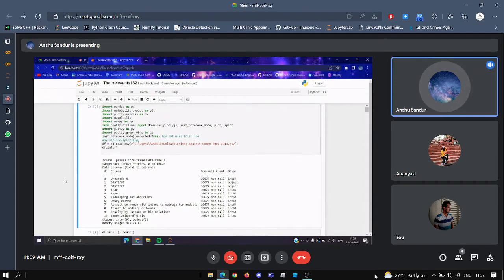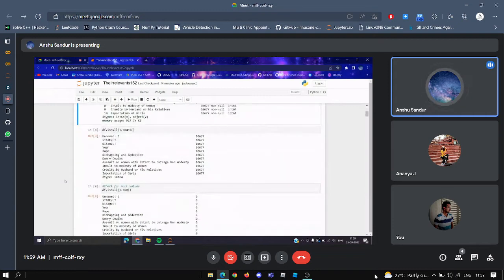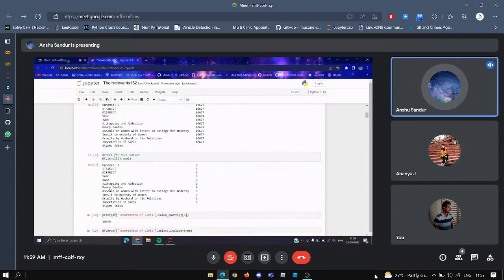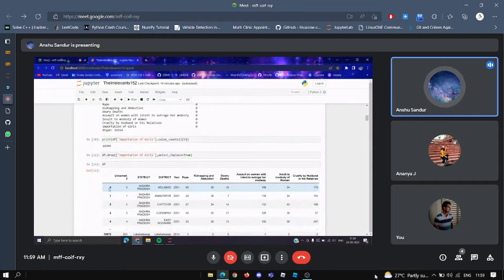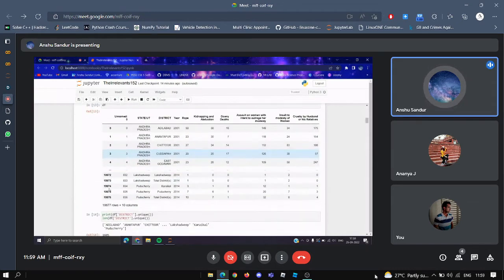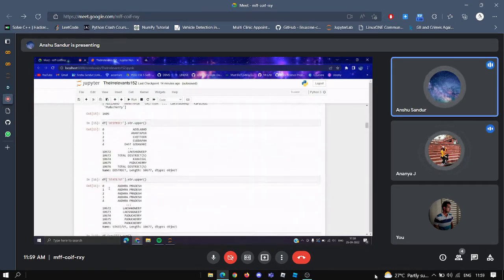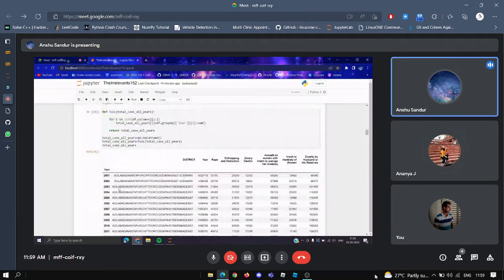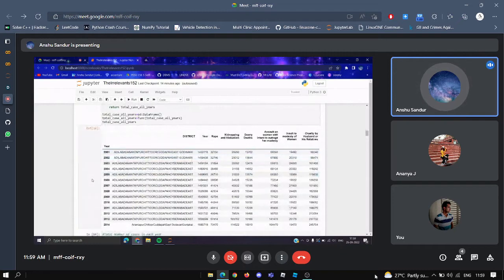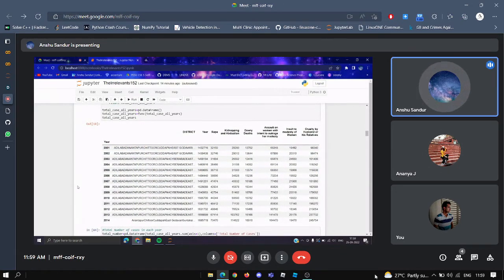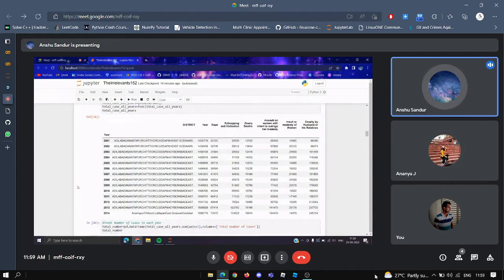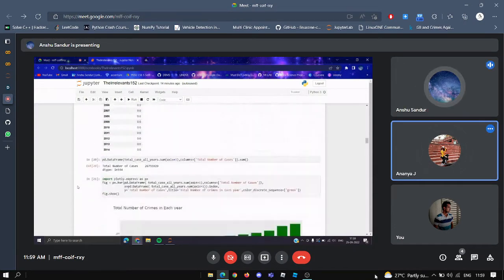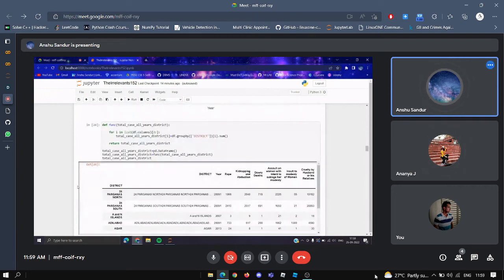So we're analyzing the data set crime against women from 2001 to 2014. Here we're checking if there are any null values. And because the imputation column has a lot of null values, we're dropping that column. We're converting everything to upper case so that we have consistency among data. And we're plotting a table for the districts and the total number of crimes for every year and every crime reported, and plotting the graph for each of the crimes.